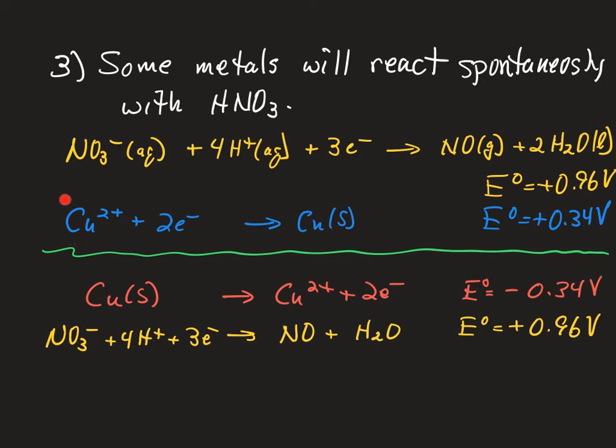So something like copper that doesn't react with either water or hydrochloric acid, with its positive potential, if we reverse that and make copper be oxidized as the nitrate is being reduced, we get a negative 0.34 volts, but that is more than offset by the plus 0.96 volts that we get back from the reduction of the nitrate to give us an overall potential of plus 0.62 volts, making that spontaneous.